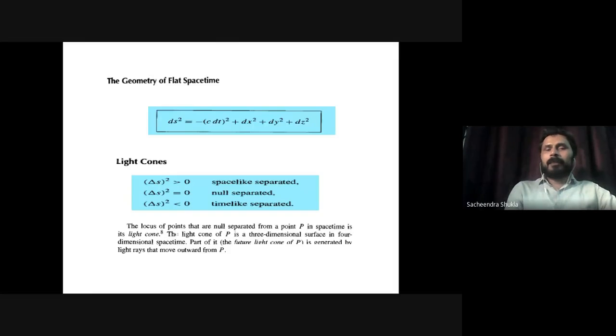And if it is negative, meaning dx square plus dy square plus dz square is less than c dt square, then geometrically it says that if we have two events for which ds square is negative, they can be connected by a light ray. And if it is positive, meaning space-like separation, dx square plus dy square plus dz square is more than c dt square, and such experiments are very difficult to observe. So this was just an introduction to the light cone, and there's a figure also at any point in space-time.